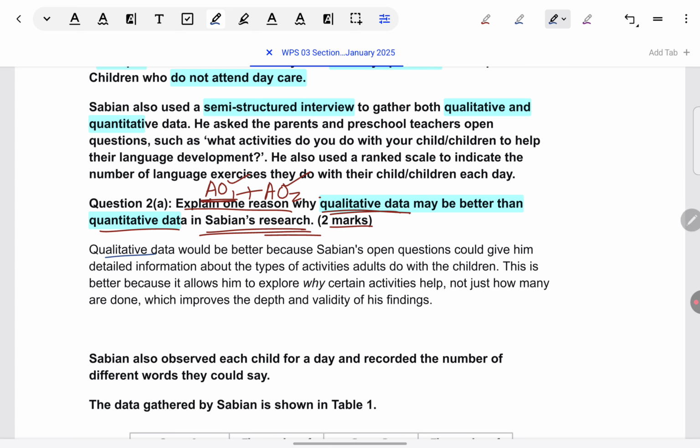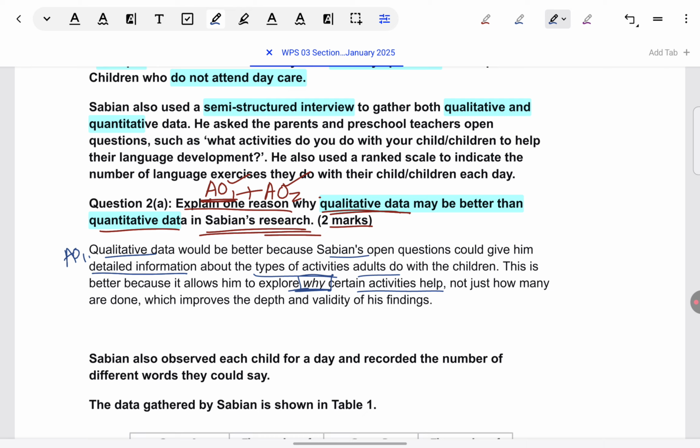Qualitative data would be better because it can give detailed information. So that becomes the AO1 part, where we are directly saying it's better than quantitative because it gives detailed information. And then coming to Sabian, how particularly it helps Sabian is that he's investigating the types of activities that adults do with children. So he can look into why certain activities help, not just how many activities they do, but exactly how it is benefiting the child. He will be able to see that.